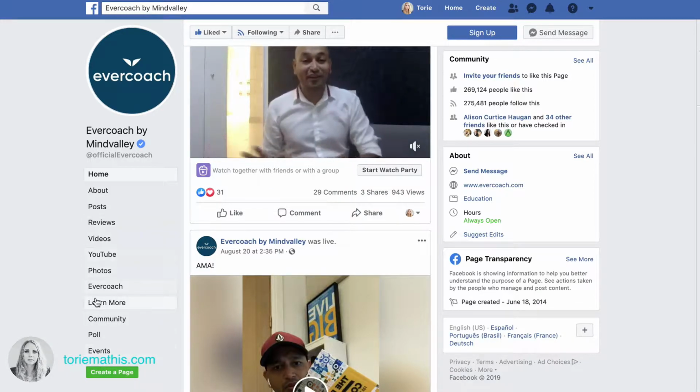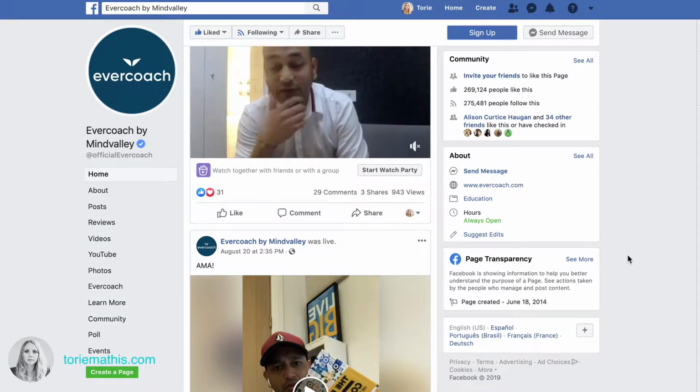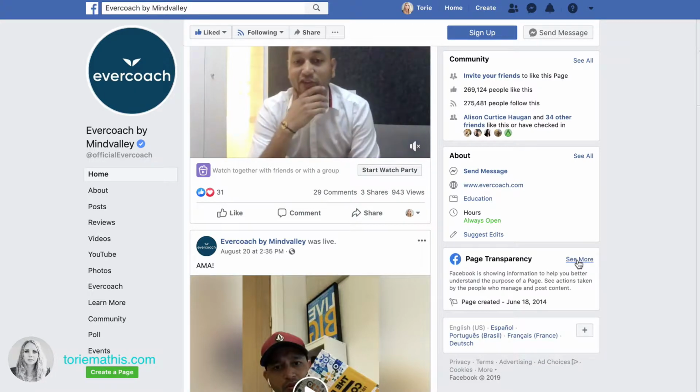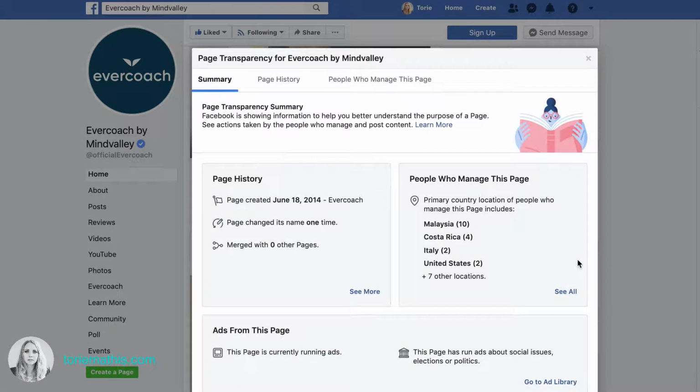It used to be over here, and it was called ads, I believe, when it first came out. So you may have to look for it a little bit, but when you click on see more, it is going to bring up all kinds of information about this page. It's going to show you the page history, when the page was created, if the page has changed their name, who manages it, where the people are in the world that manage the page. And what I find is the most important part is the ads from that page. That's right. You can see every single ad that a page currently has running.